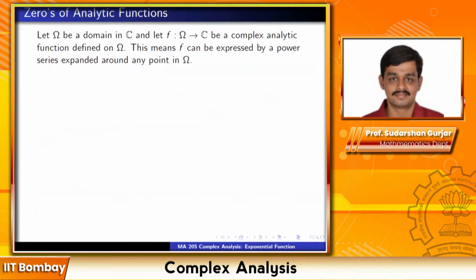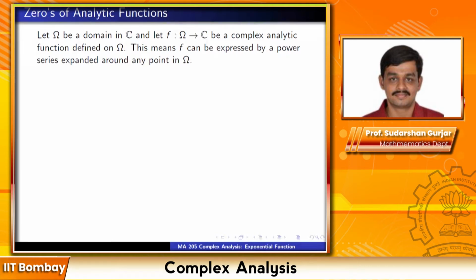Okay. Now, in the remaining time, let us discuss another very beautiful theorem about analytic functions. Again, this will illustrate a very sharp contrast between real and complex analysis. So let omega be a domain in C, and let f from omega to C be a complex analytic function defined on omega.